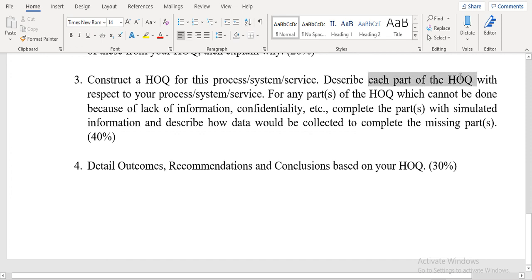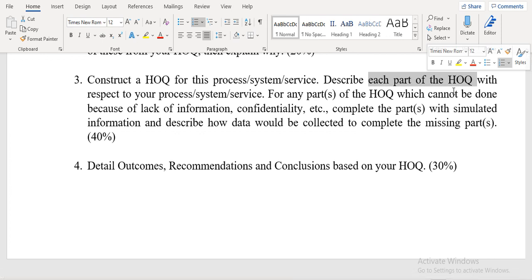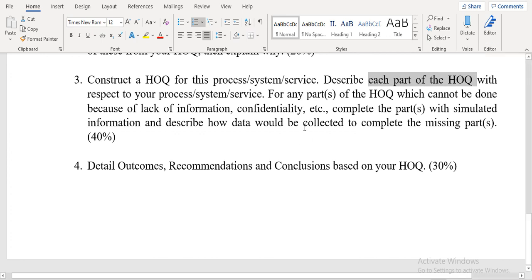Okay, we will be explaining each part of the HOQ as per our understanding, how we created it and what we did. And first, we should identify what are the important parts of the HOQ, and then we start describing how we created each and every part of the HOQ. For any parts of the HOQ which cannot be done because of lack of information, confidentiality, etc., we will not be fixing that.